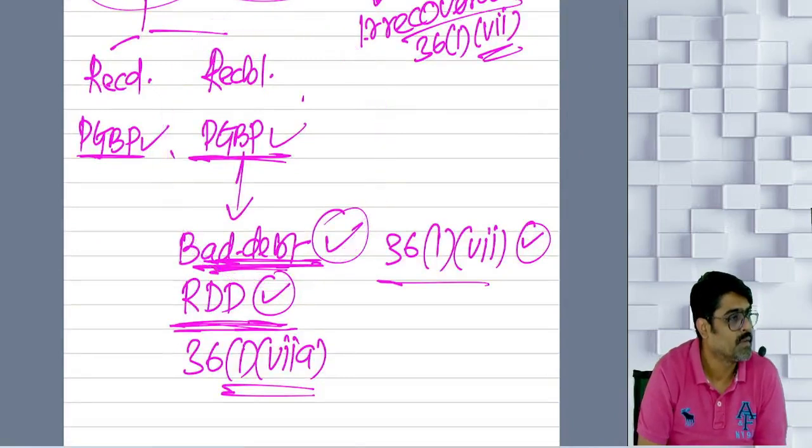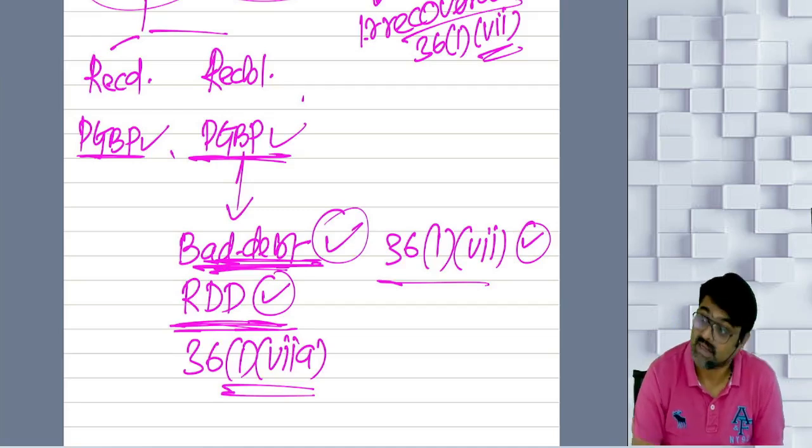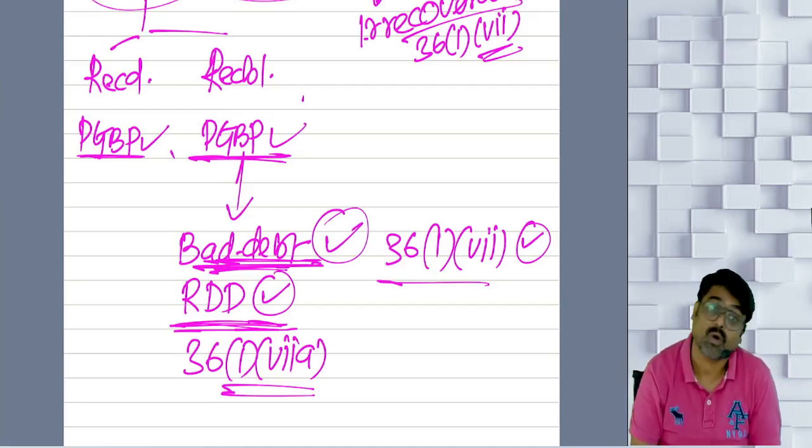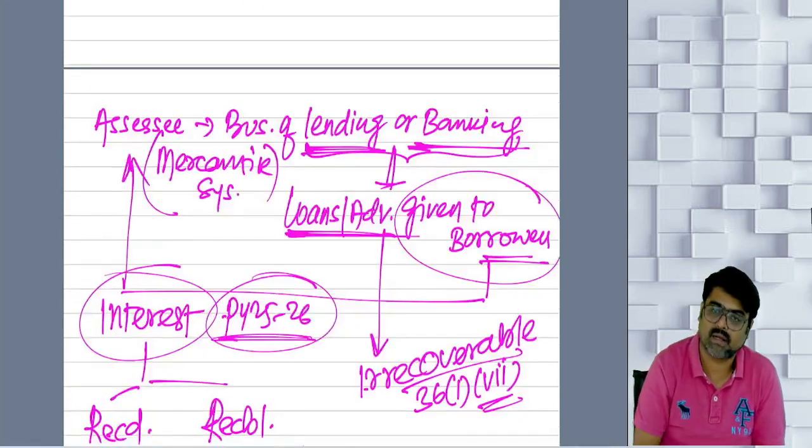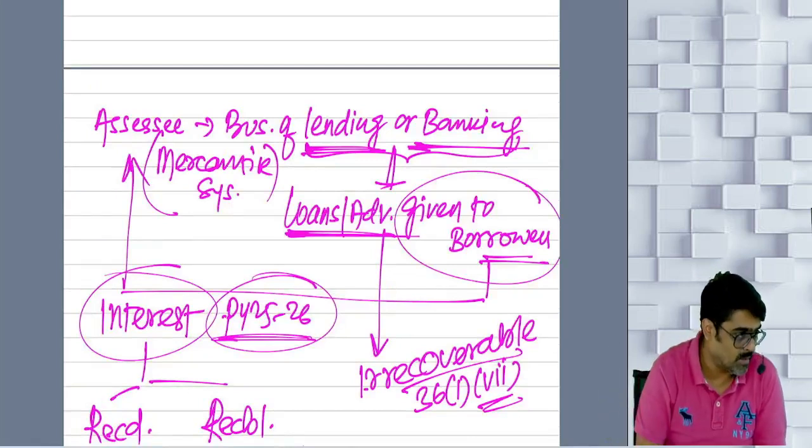Understood? But RDD cannot be taken as a deduction. However, if your business was lending or banking business, then RDD can also be taken as a deduction. Also, the loans or advances which you have given in the course of your business or profession, if they become irrecoverable, they will also be allowed in the form of bad debt. Understood?